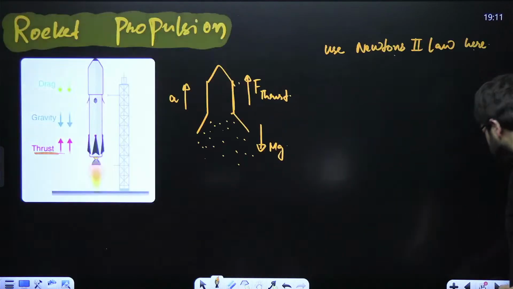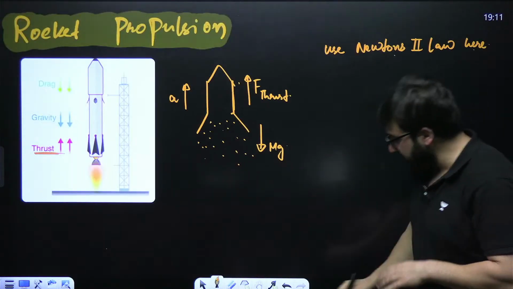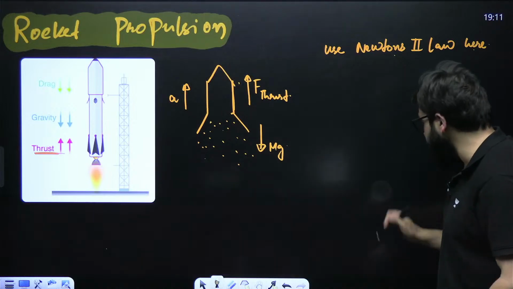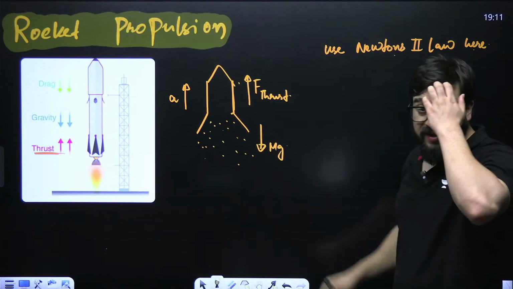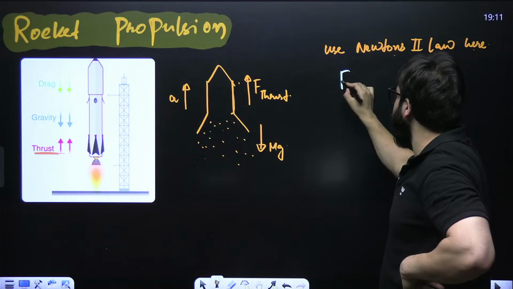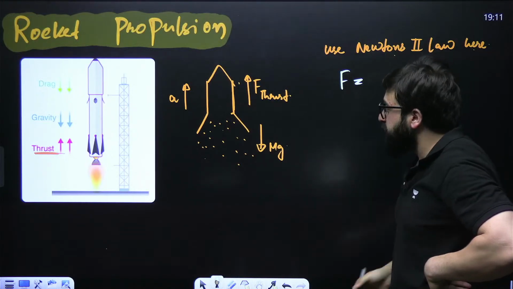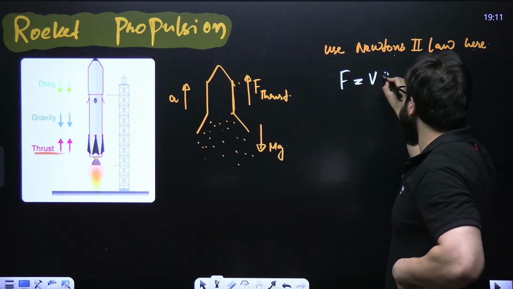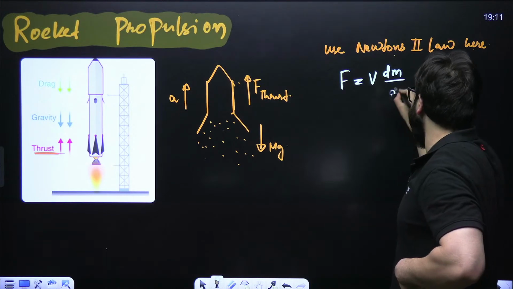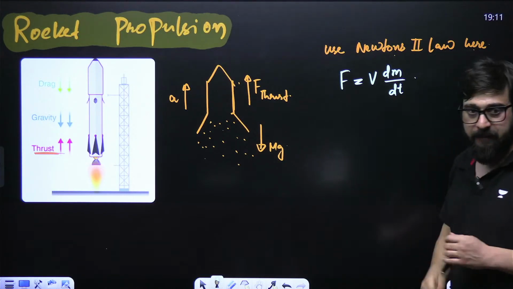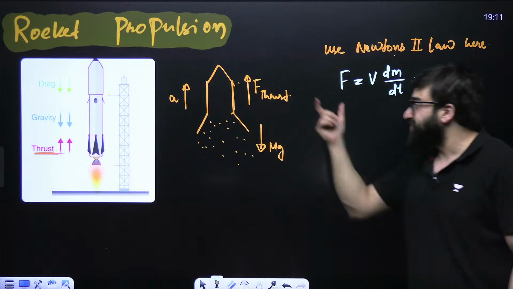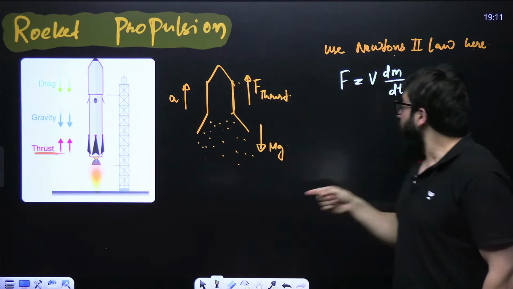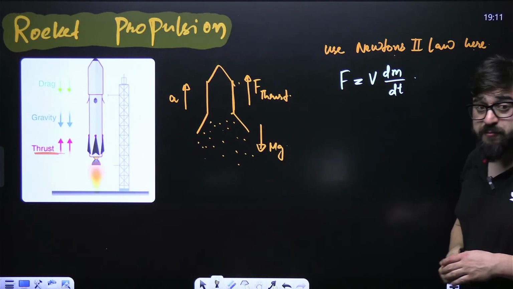Now, in the same case, I can clearly say over here, this F thrust will be simply V dm divided by dt. This is basically the F thrust. And what is this dm by dt in this particular case?